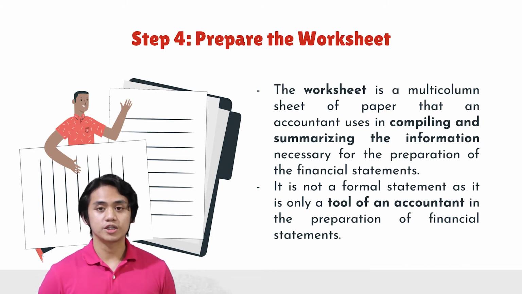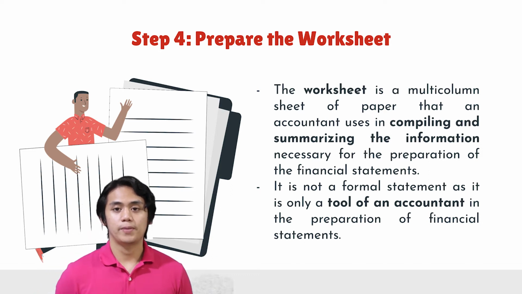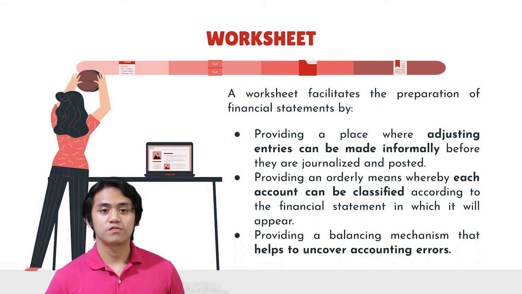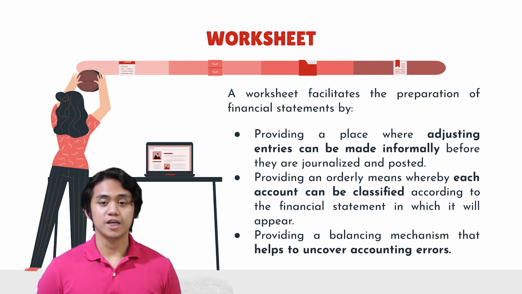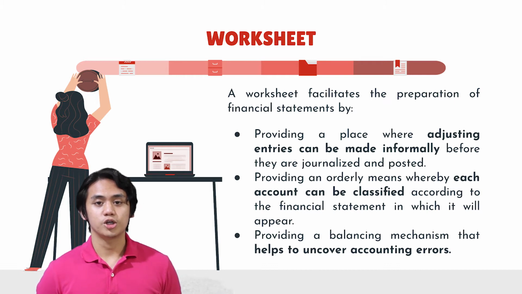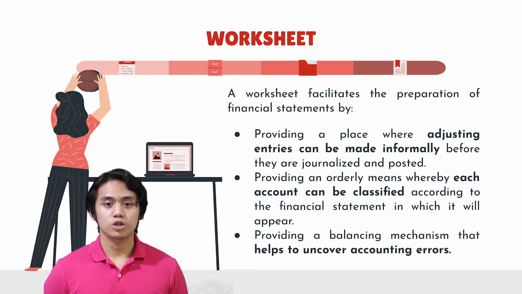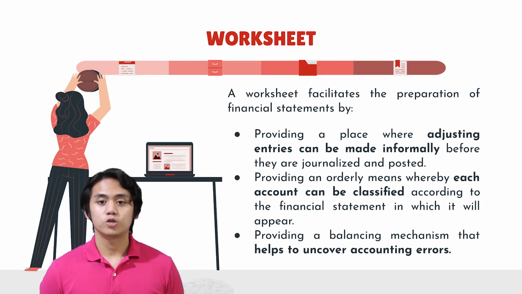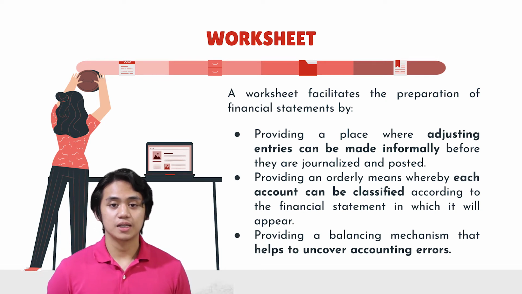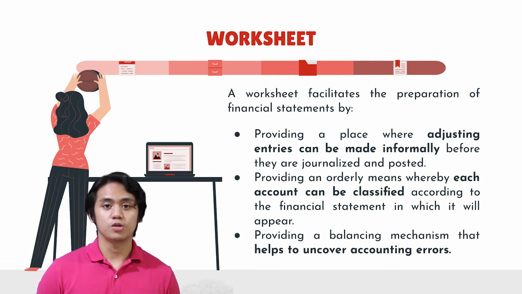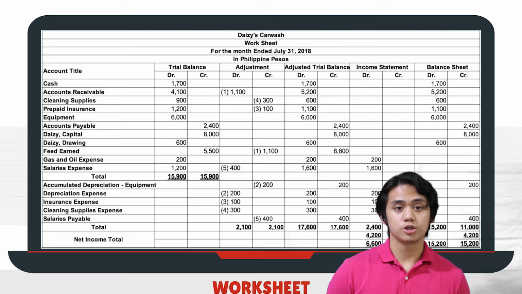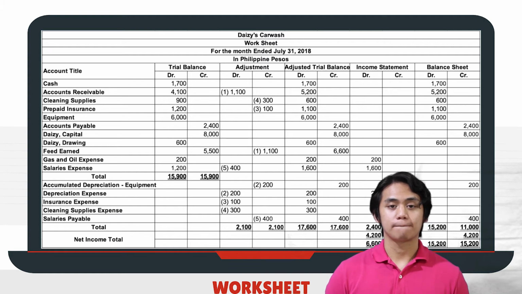The accountant prepares a worksheet at the stage of the accounting cycle when it is time to make adjustments and prepare financial statements. A worksheet facilitates the preparation of financial statements by, first, providing a place where adjusting entries can be made informally before they are journalized and posted. Second, providing an orderly means whereby each account can be classified according to the financial statement in which it will appear. And third, providing a balancing mechanism that helps to uncover accounting errors. The balancing figure in the worksheet is the net income or net loss. This is how a worksheet would look like.